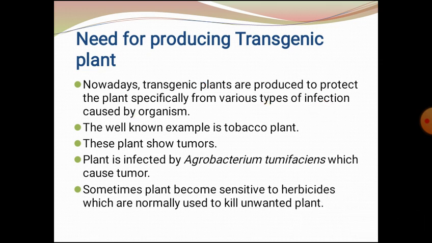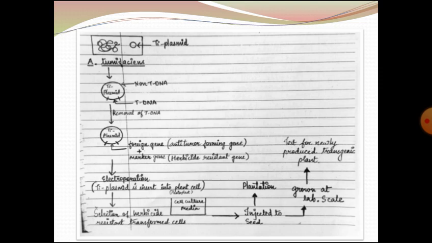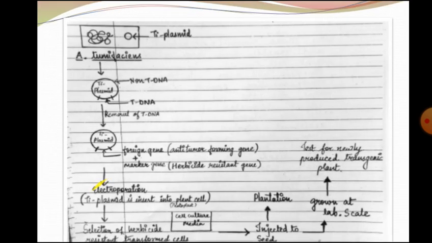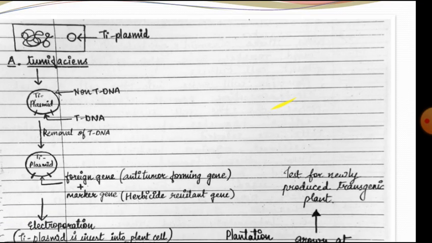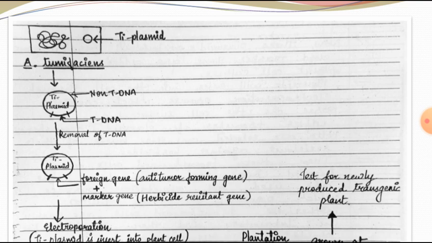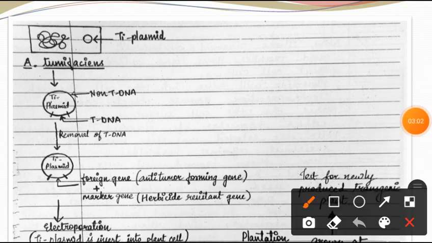Now we will discuss the mechanism for producing a transgenic plant. Here is a figure which can be seen. In the Agrobacterium tumefaciens organism, the Ti plasmid is taken, which works as a carrier.